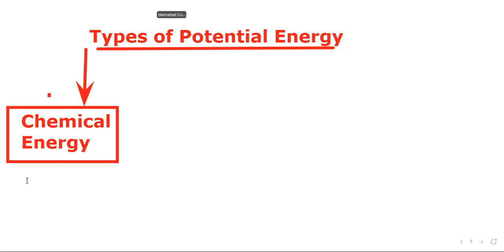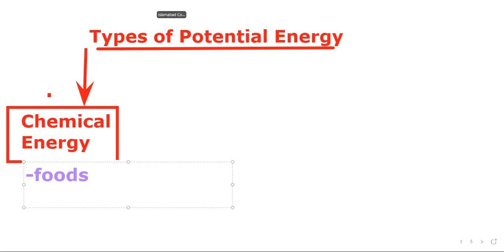So chemical energy is one of the types of stored energy. Stored energy means potential energy. So chemical energy can be, you can see, it can be in foods, like this energy is in foods.